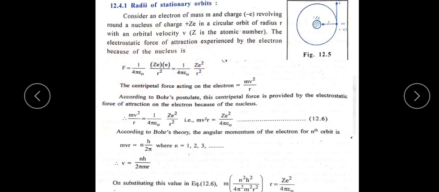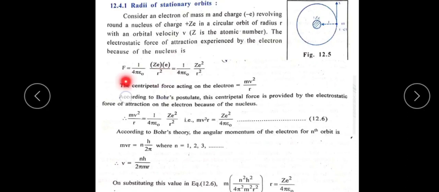Why is the electrostatic force of attraction developed? According to Coulomb's law, here we have a positively charged nucleus and a negatively charged electron, and unlike charges attract each other. That force of attraction is F equals 1 by 4 pi epsilon naught Q1 Q2 divided by r square. This is the general formula.